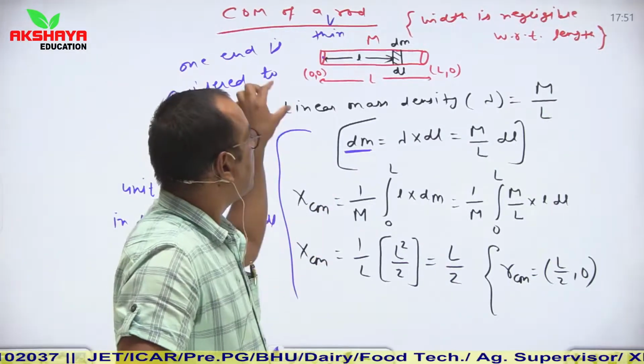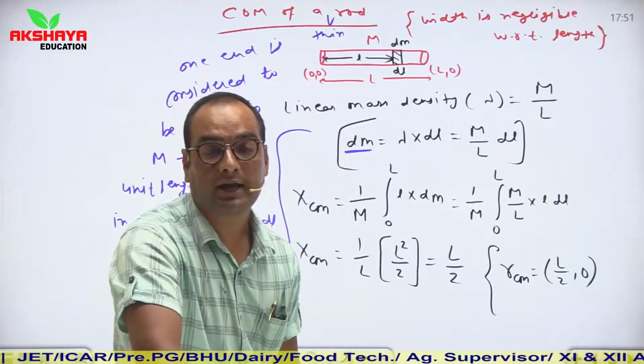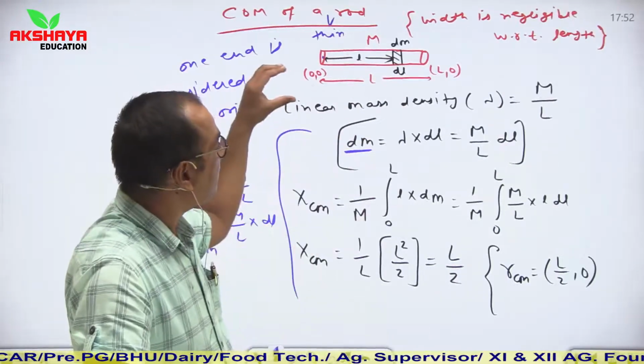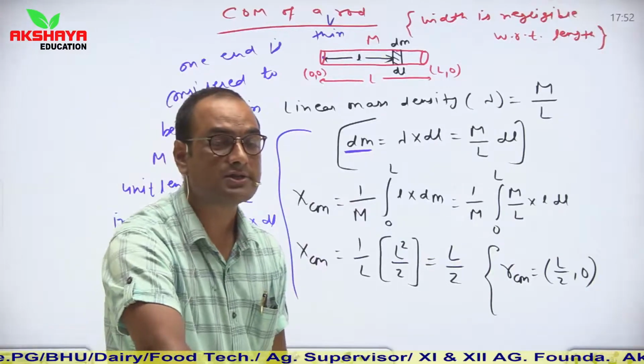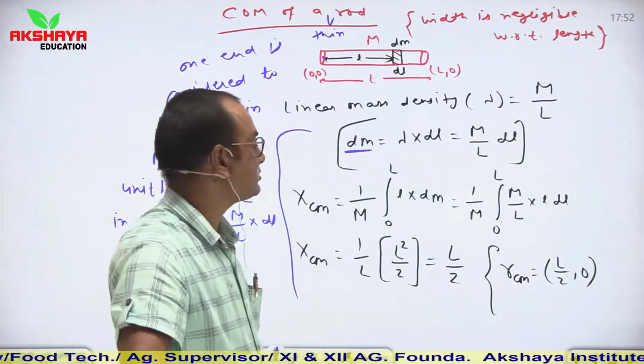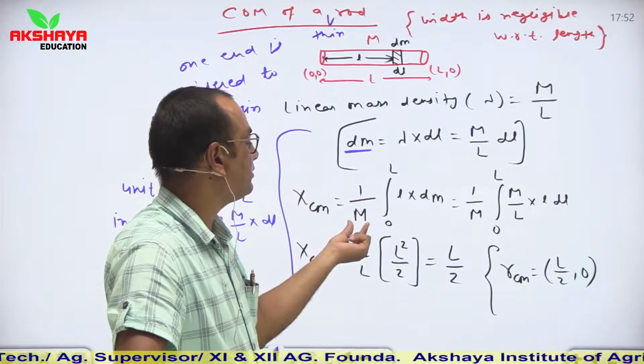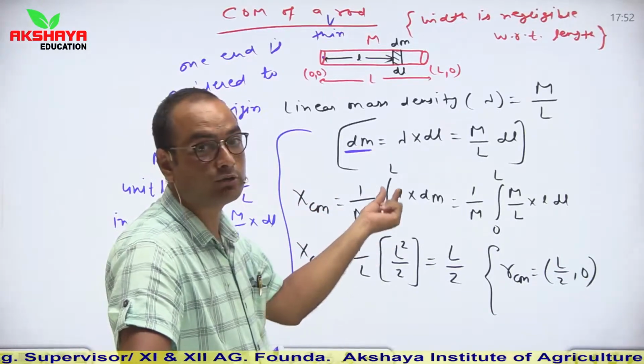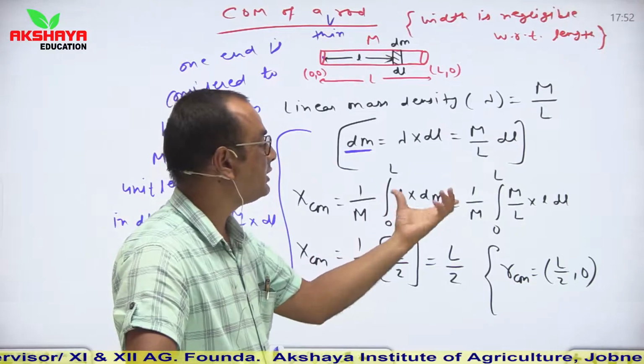Now see, here mass is distributed along a straight line. So if our rod is placed along the x-axis, then we simply have to calculate the x coordinate of the center of mass. So x_cm is equal to 1 upon M integration from 0 to capital L, l into dm.